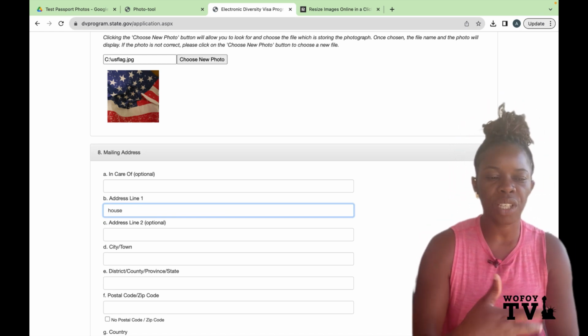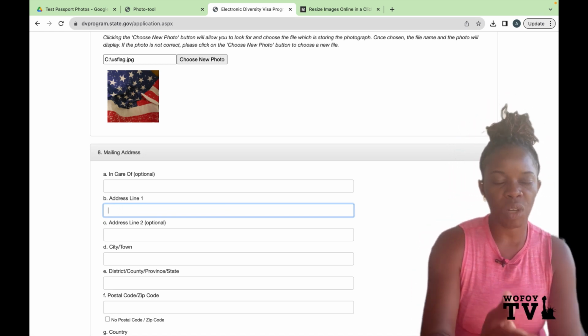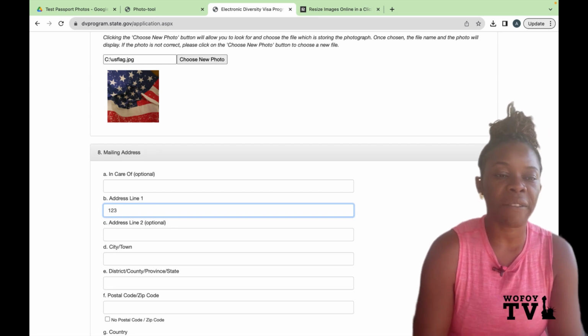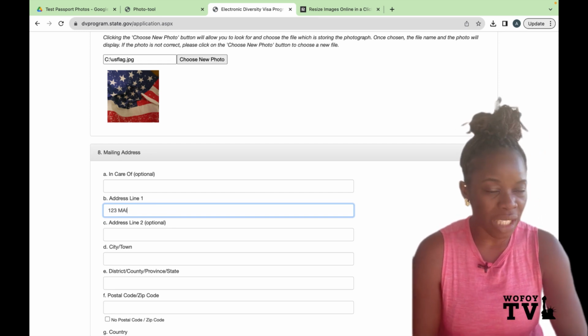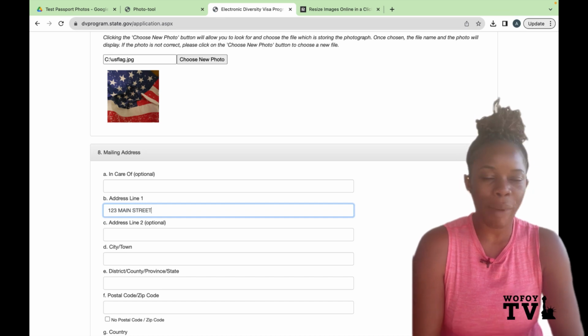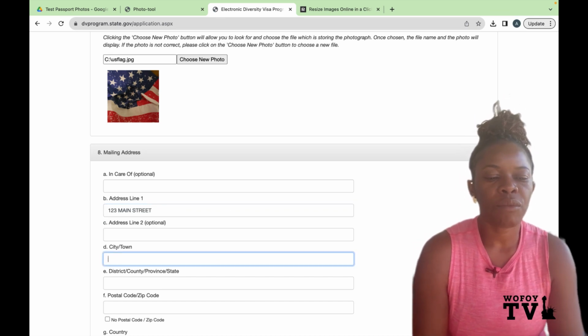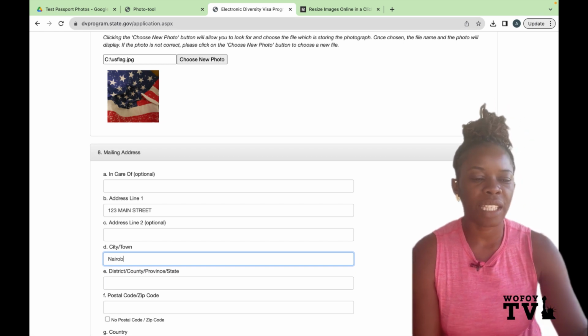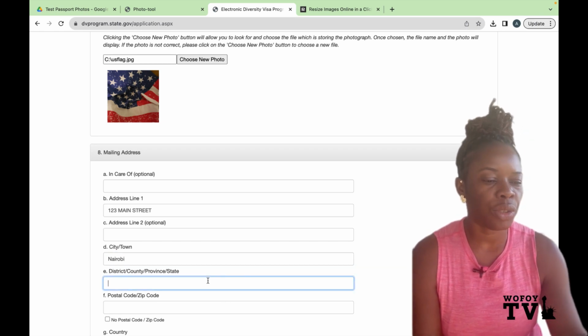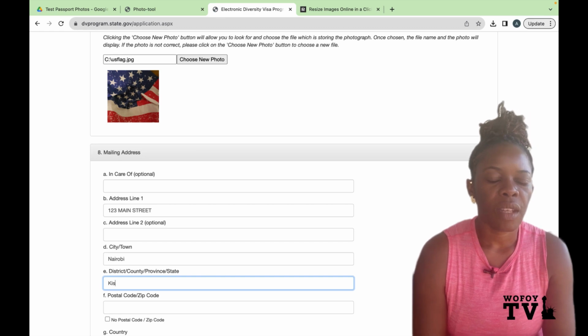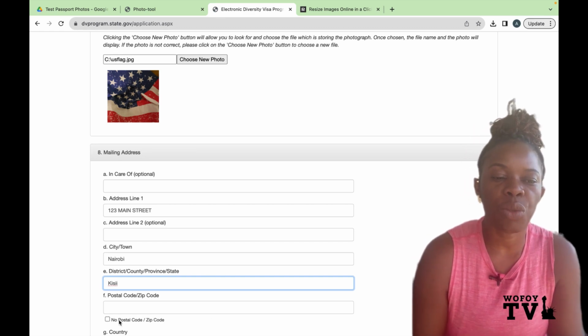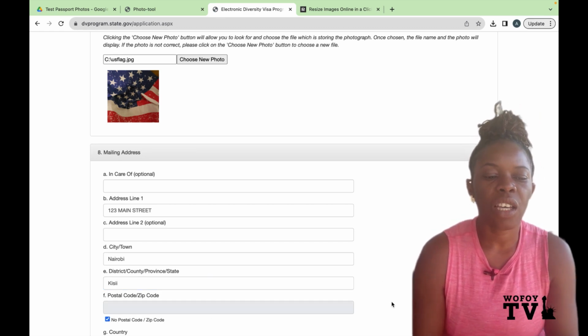So now we're going to fill the rest of the application. I've brought the picture that, as you can see, is the American flag. There's no human being in there. There's no eyes, no person inside this photo. So I'm going to continue with the rest of the application, and then we'll try to submit it and see if this thing will work.